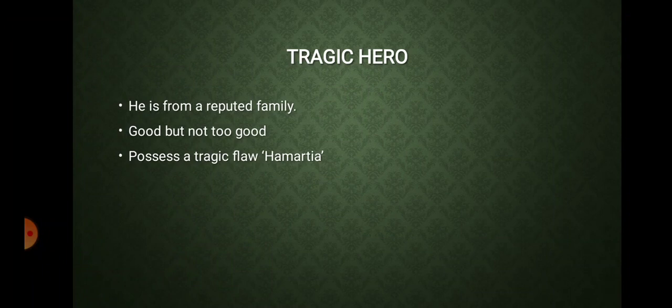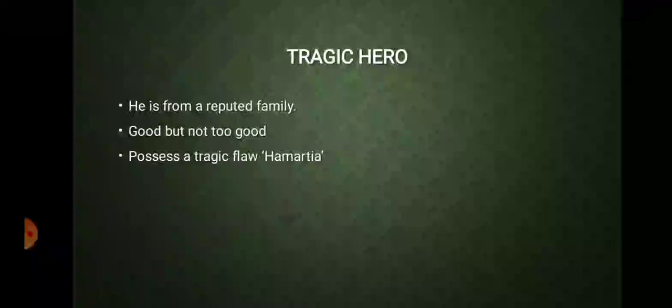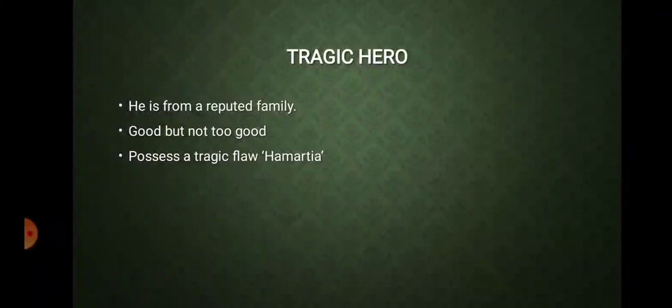So Aristotle means, and later many scholars and critics came forward to explain this point, that plays are not actually performed to represent characters. Plays are not the medium to just show characters.